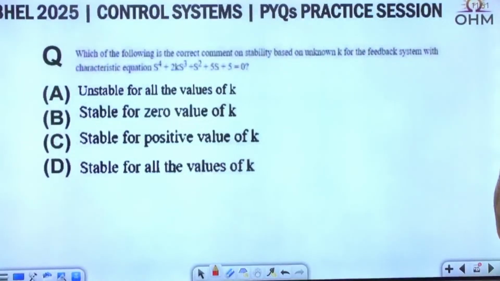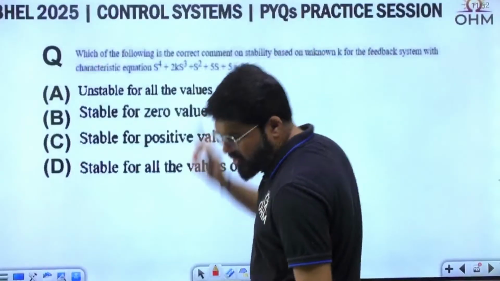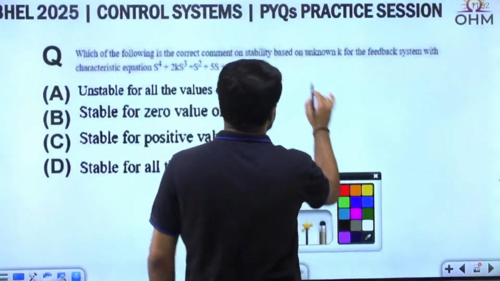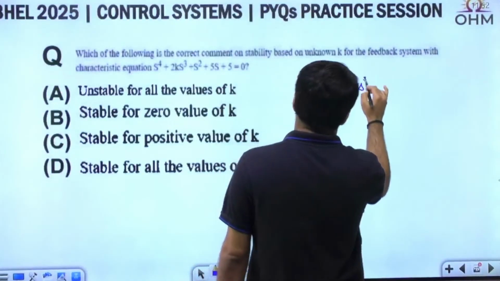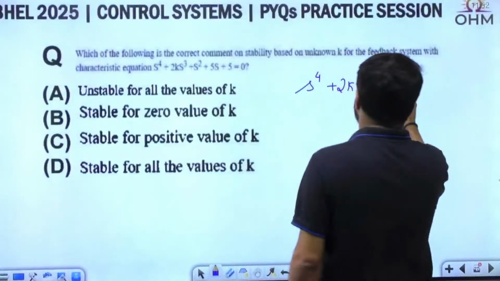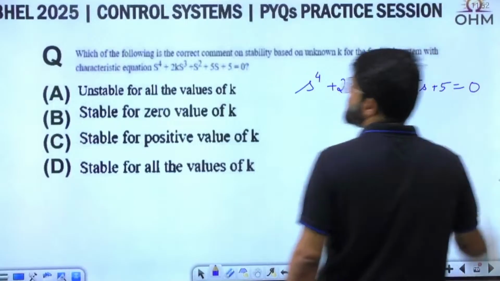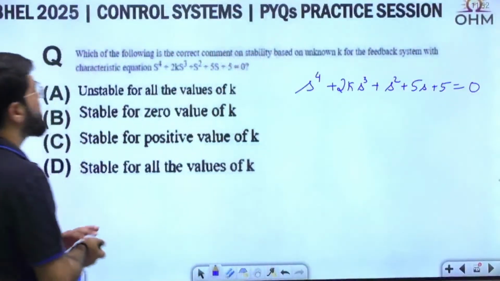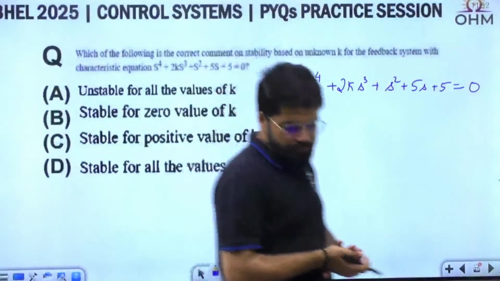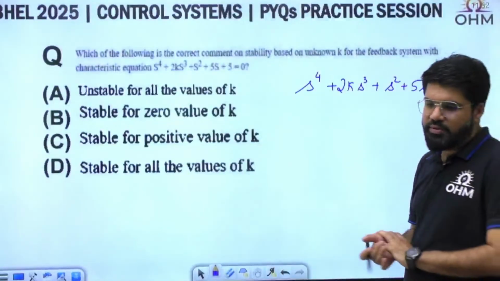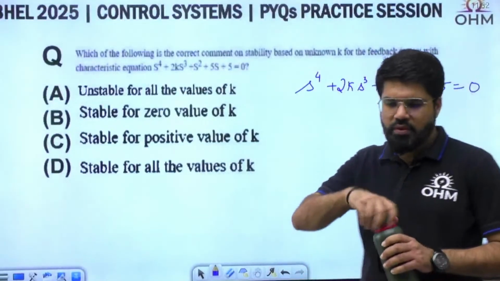Which of the following is the correct comment on the stability based on the unknown k in the feedback system for the characteristic equation? Let me write down the characteristic equation more clearly. It is slightly blurred. s power 4 plus 2k s cube plus s square plus 5s plus 5 equal to 0. For what value of k will it be stable or unstable?